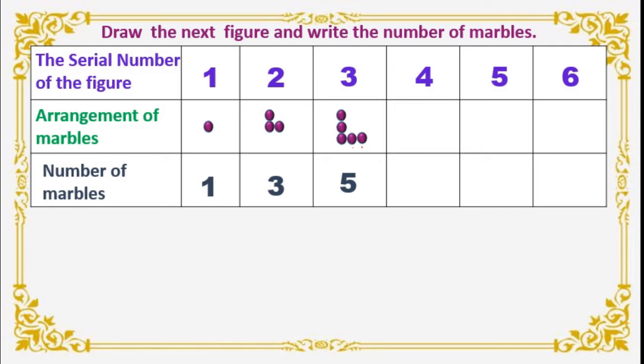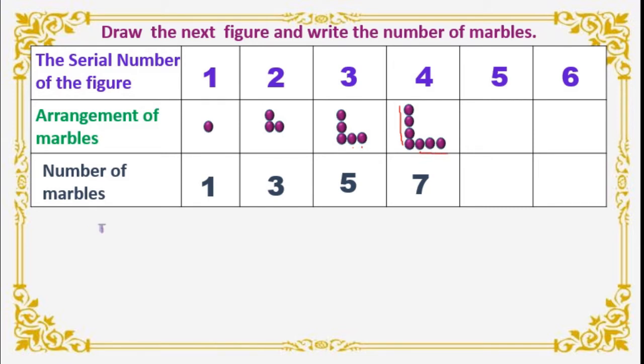Now same pattern we will use for the 4th serial number. This is 4th one. Okay. This is our earlier pattern. This is for 3 we used. Now one more marble I will use to show the 4. Right? Now how many marbles are used here? 4 plus 3, that is 7. Isn't it? Here, this is 4 and this one we will minus, so here 3. 4 plus 3 is 7.